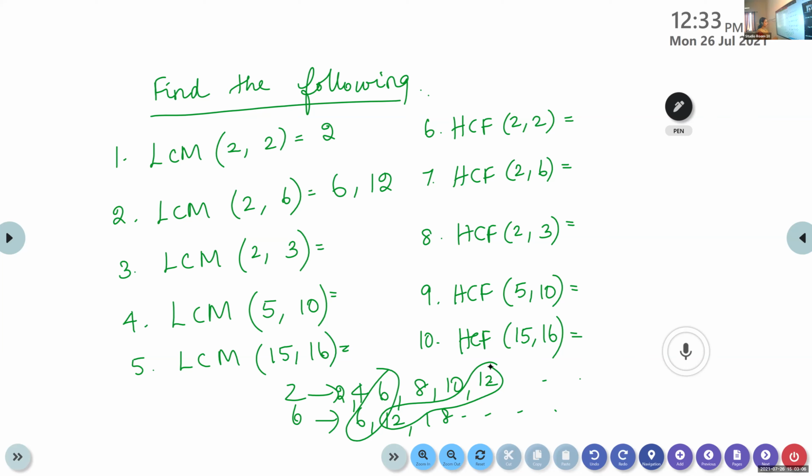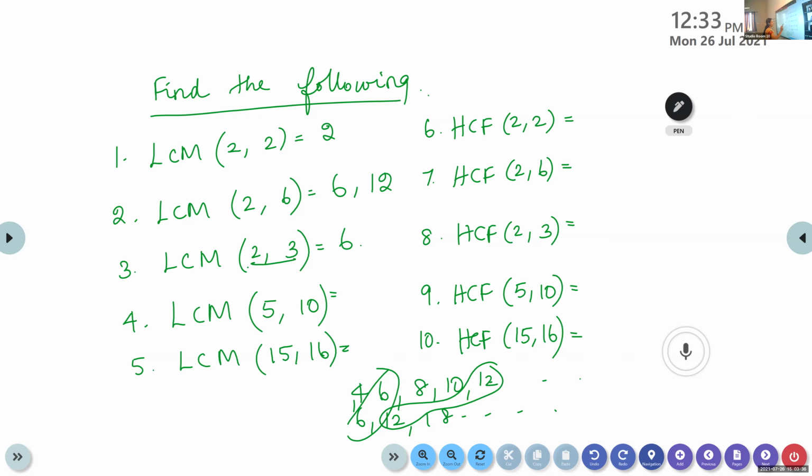What about LCM of 2 and 3? What is the LCM of 2 and 3? It is 6. LCM of 2 and 3 is 6. How? You write the multiples of 2. You write the multiples of 3. Which number is coming first? That one will give the LCM, the lowest common multiple.